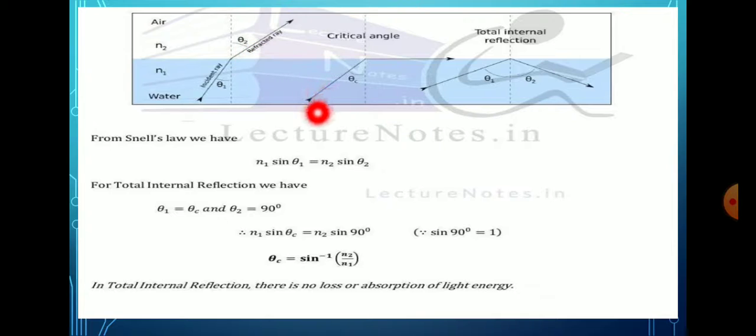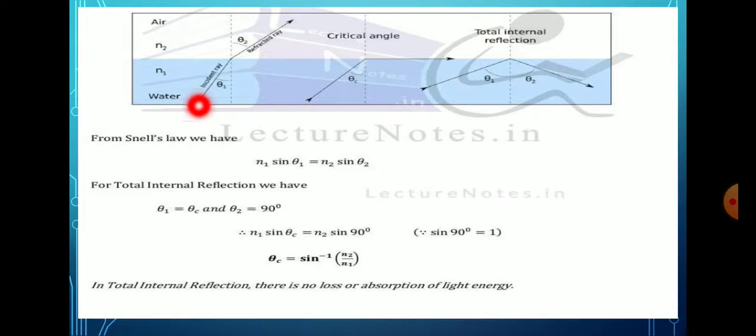And here the incident ray makes the angle of refraction, that is 90 degree, which is known as the critical angle. And total internal reflection is when the incident ray is reflected back, that is known as total internal reflection.